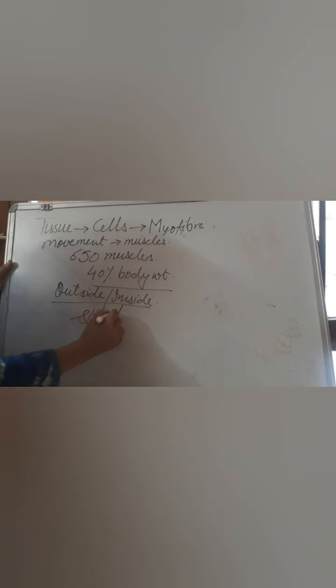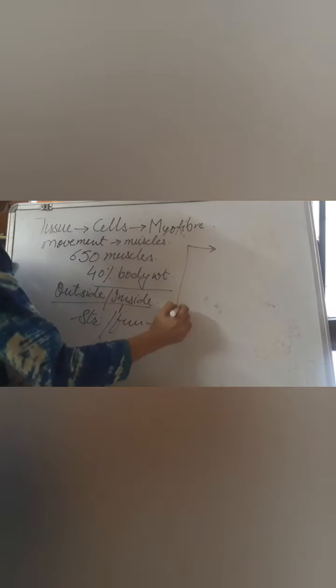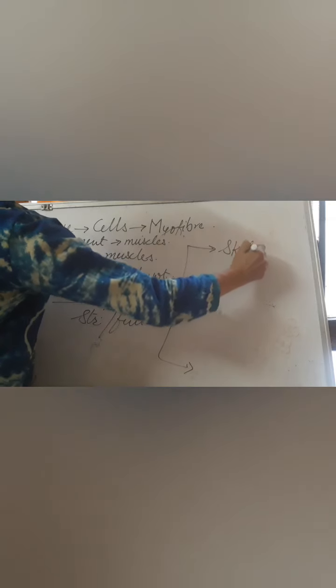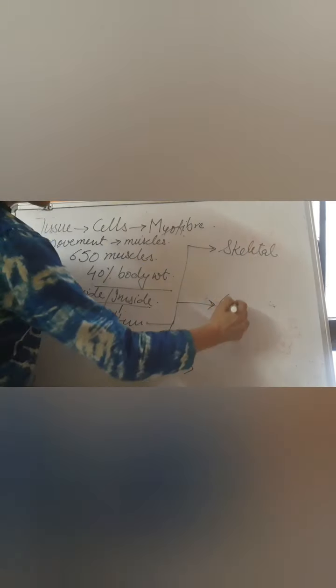These muscles are categorized into different types depending upon their structure, their location as well as their regulation. On the basis of that, the muscles are categorized into 3 types. Depending upon their location, they are categorized as skeletal, visceral and cardiac. Depending upon their appearance, they are categorized as striated muscle and non-striated muscle. And depending upon their regulation, they are categorized as voluntary muscles and involuntary muscles.